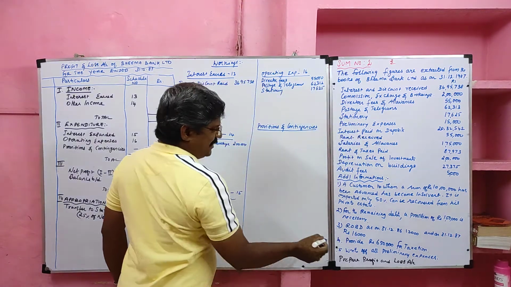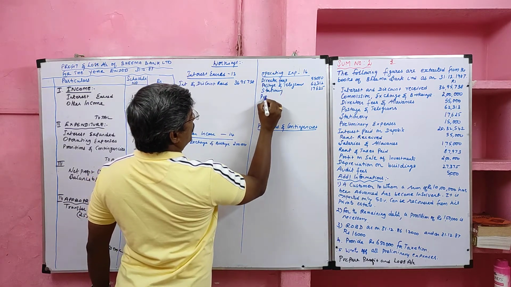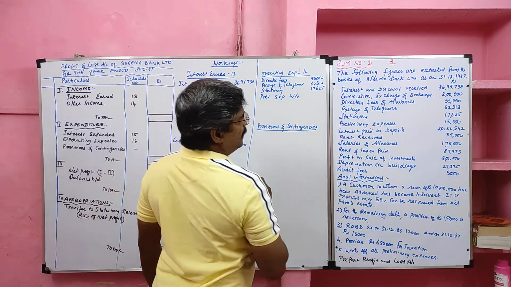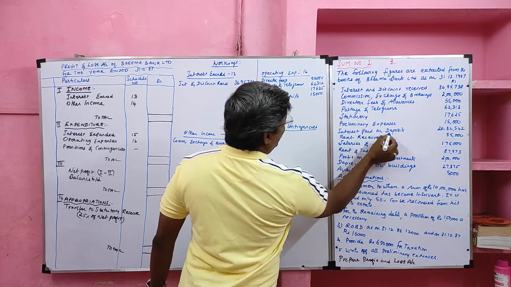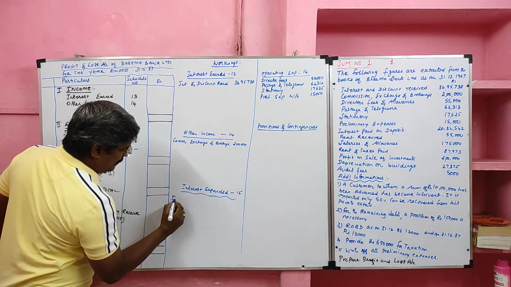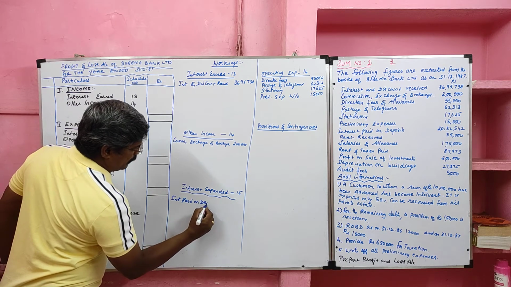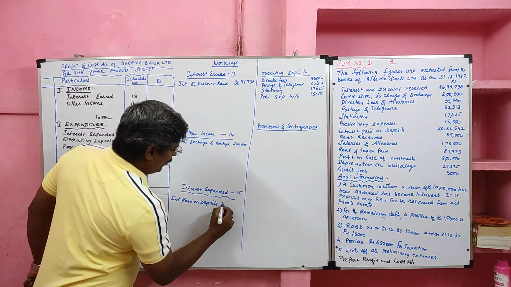Preliminary expenses should be written off completely, so it will be recorded in operating expenses. So preliminary expenses written off, value 15,000. Then interest paid on deposit is a payment of interest, so it should be recorded in interest expended.